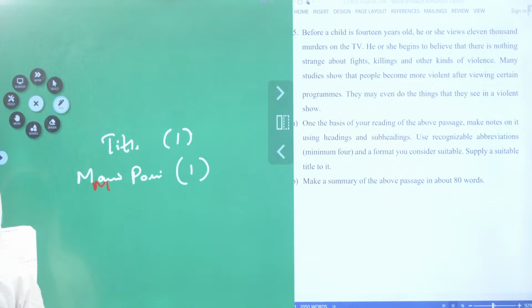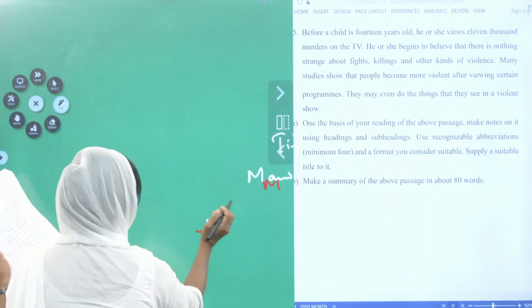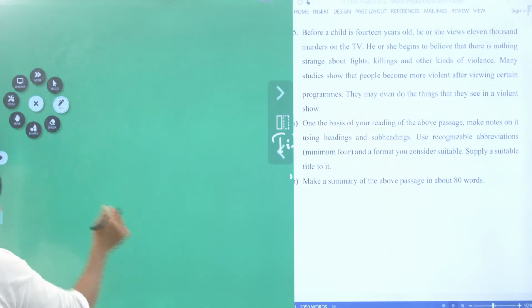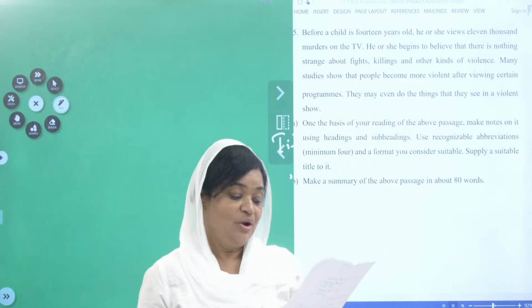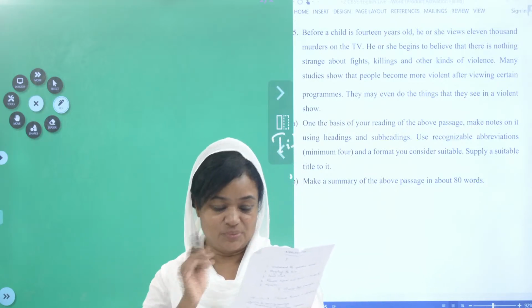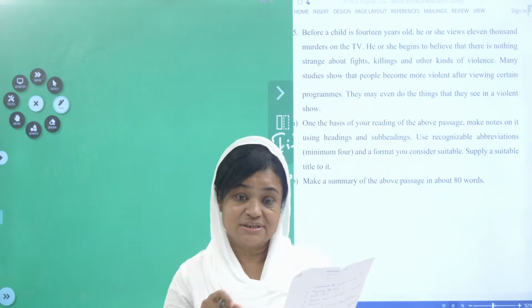Okay, children. So, I will tell you: title 1 mark, then main points 1 mark, numbering 1 mark, then glossary 1 mark.